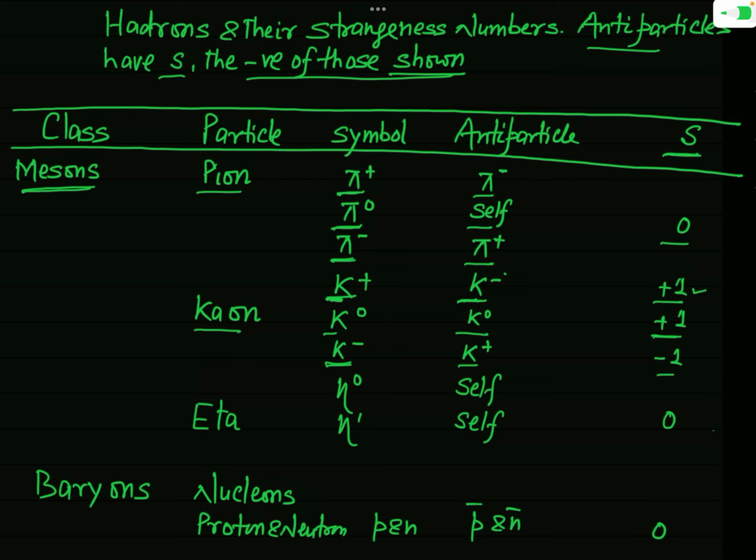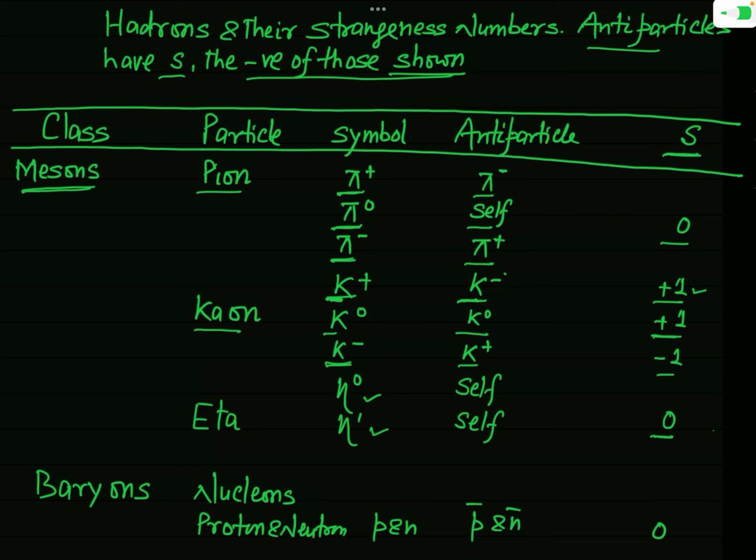Now the third particle of the class meson is the eta particle, and it is of two types. These are denoted by the symbols eta 0 and eta prime. The antiparticles of these particles are themselves. So the strangeness number is 0, and the strangeness number of their antiparticles will also be 0. So you have to remember this.